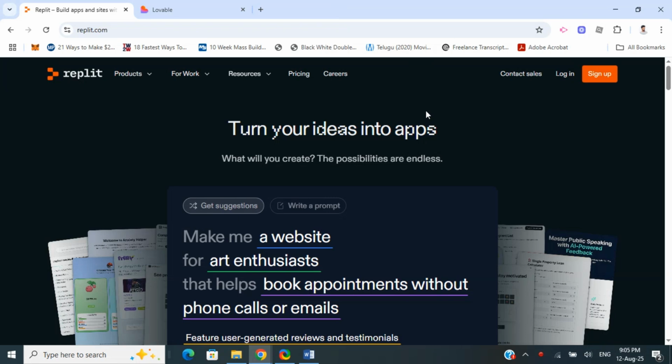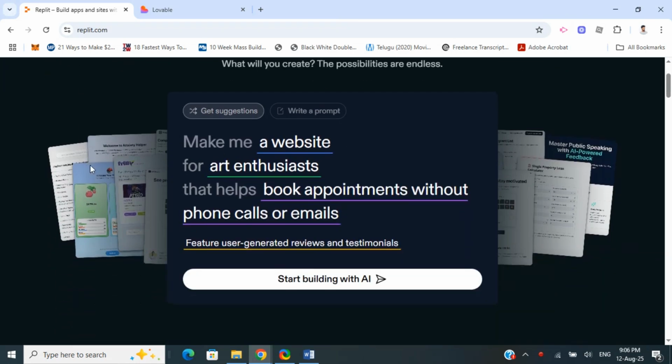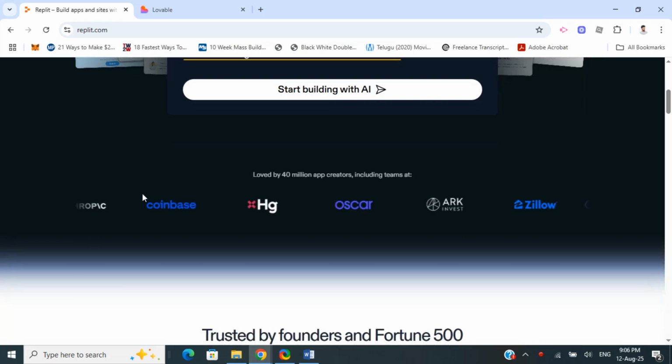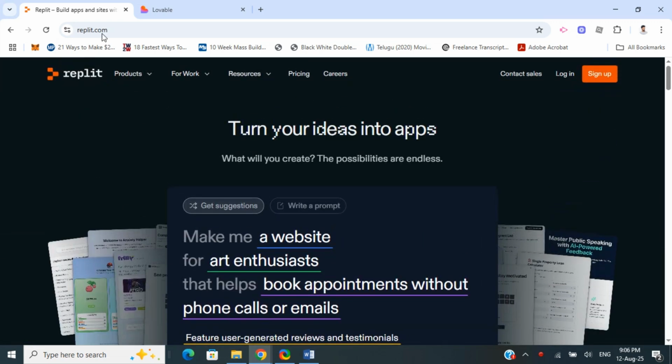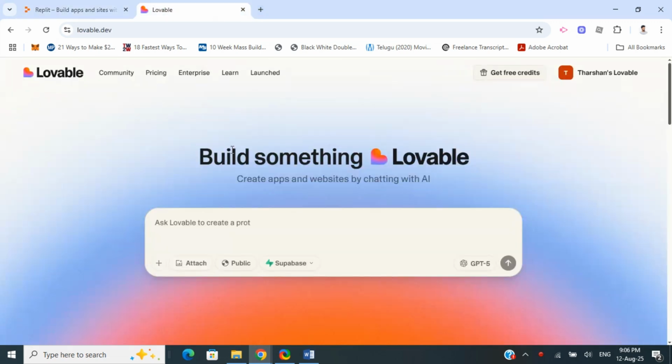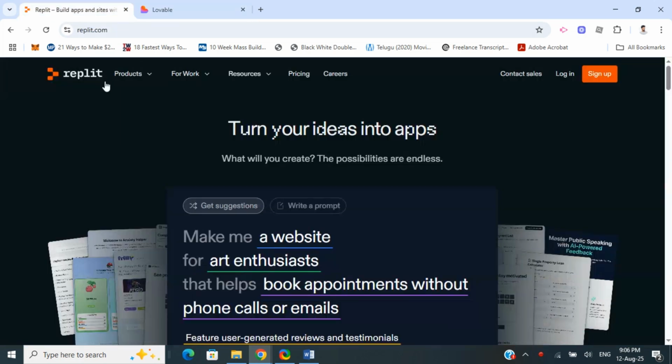So today in this video, we're going to look into a brief comparison between Replit versus Lovable. Replit is actually an online IDE and it involves full code environments with multi-language support, and there is coding involved in Replit. Whereas Lovable is an AI-powered app builder, so there is no code or anything involved. It has rapid prototyping using natural language, as we normally do here.